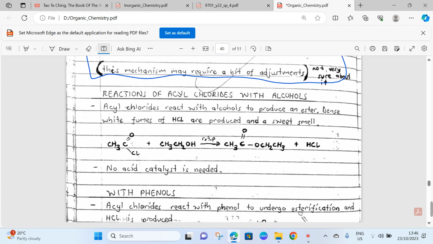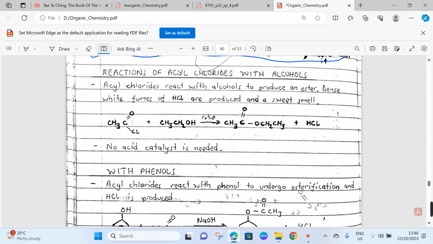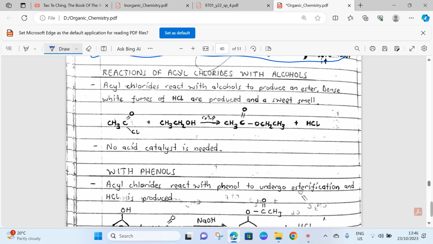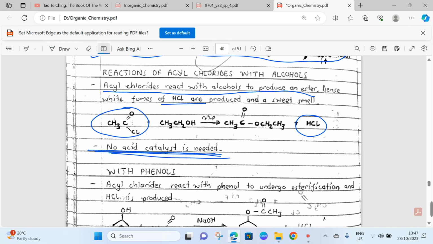Okay, let's move on to the next subheading: reactions of acyl chlorides with alcohols. Acyl chlorides react with alcohols to produce an ester. Dense white fumes of HCl are also produced, along with a sweet smell. Acyl chlorides react with alcohols to undergo an esterification reaction. In this reaction, because we have an acyl chloride, no acid catalyst is required.